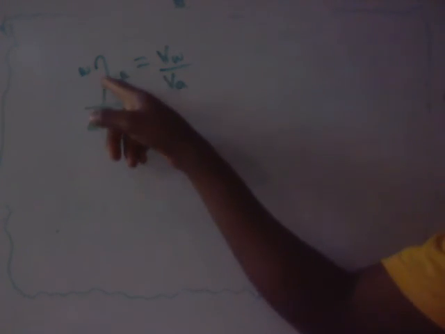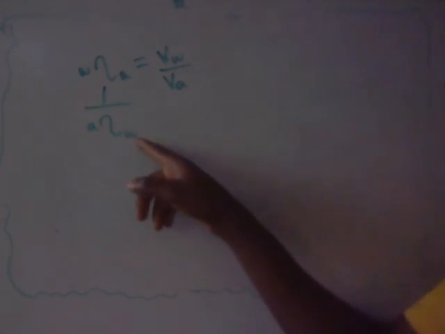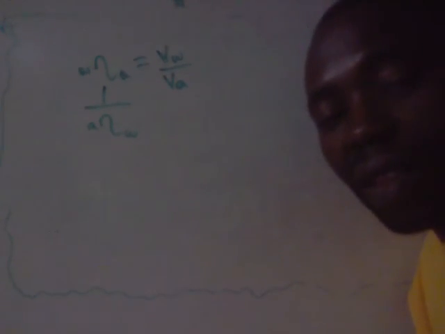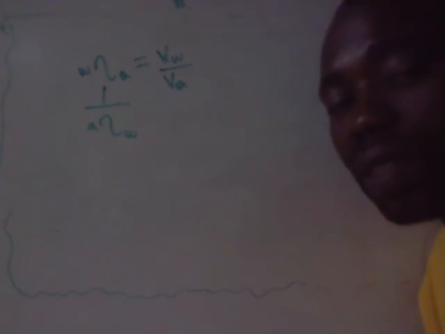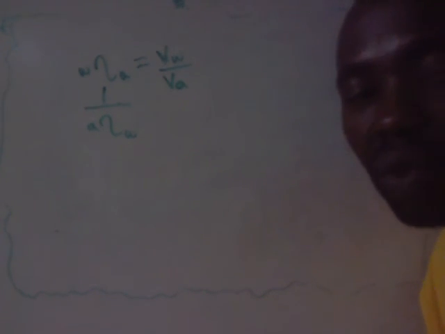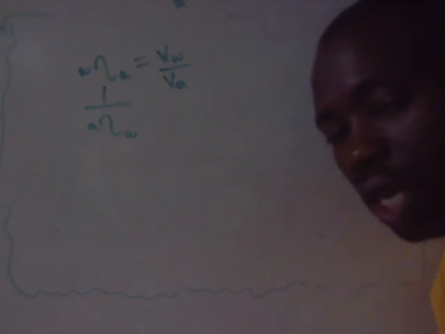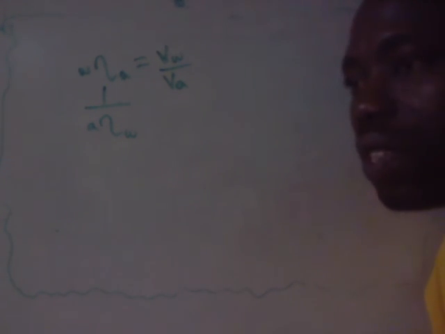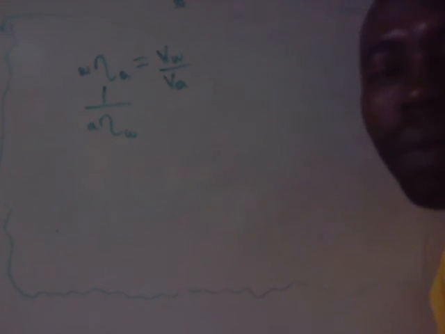So you have to turn it to 1 over, to come back to air to water. The refractive index of glass is 1.5, it means light travels from air to glass, that is a to g. The refractive index of water is 1.33, it means that the refractive index air to water is 1.33.